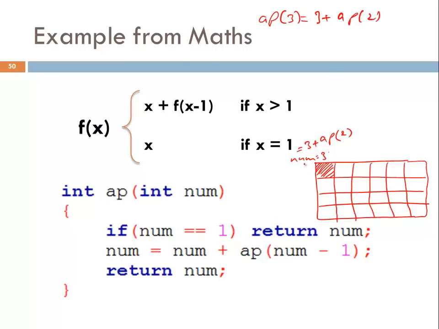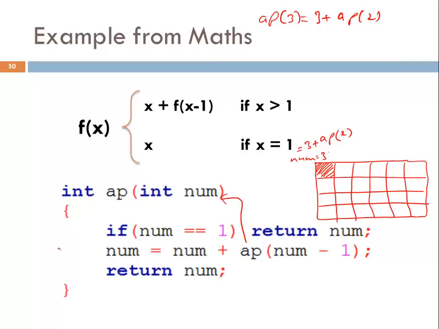And you can see that the compiler can't calculate the value of this number until it calculates AP(number minus 1), AP(2). In order to calculate AP(2), it needs to call this function itself. It is actually calling itself. Now what will happen? 2 is passed to number. Will this number be overwritten? No. Why? Because I told you in yesterday's class that whenever you call a function, the variables of that function are local.